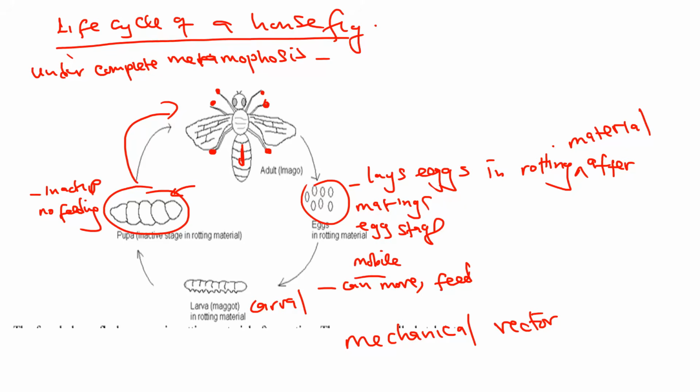What is the way of controlling houseflies? So houseflies can be controlled by sanitary disposal of refuse and feces, spraying with insecticide, using housefly traps, and covering the mouth of latrines, or let me say toilets, in the places where there are latrines. So you cover the mouth of the toilets.